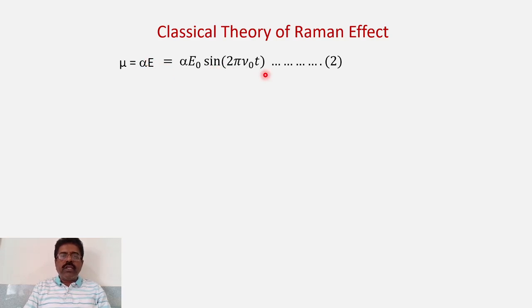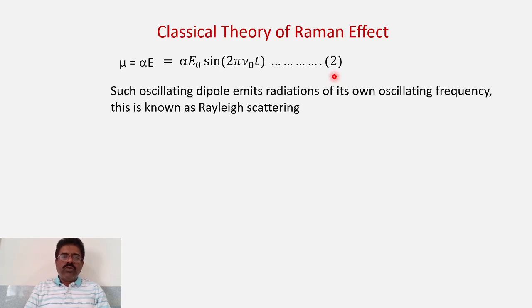E is equal to E0 sine of 2 pi nu 0 t. So alpha into this. Suppose this is equation number 2. So this is the oscillating dipole moment, oscillating with the frequency. This periodic function represents the oscillation of this dipole moment.